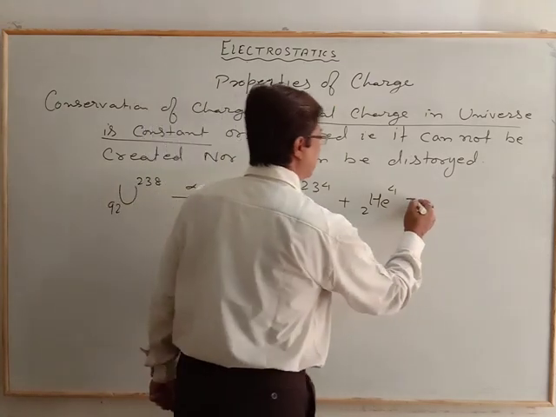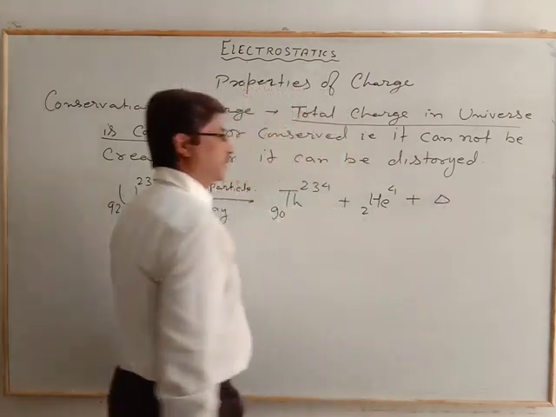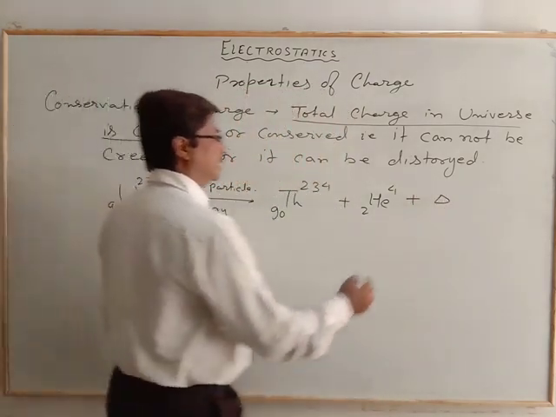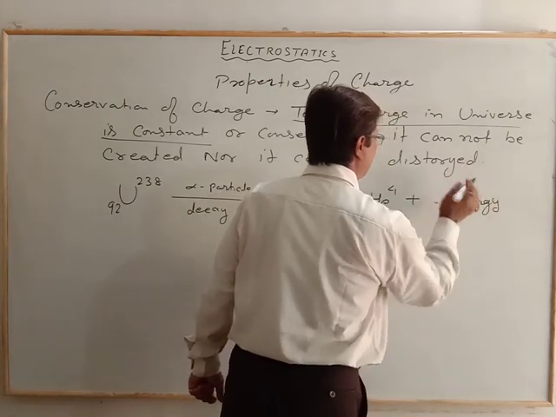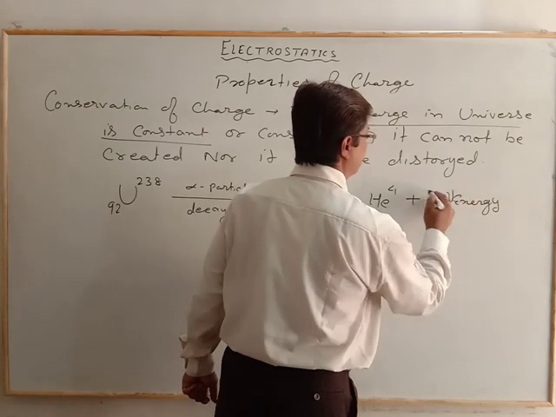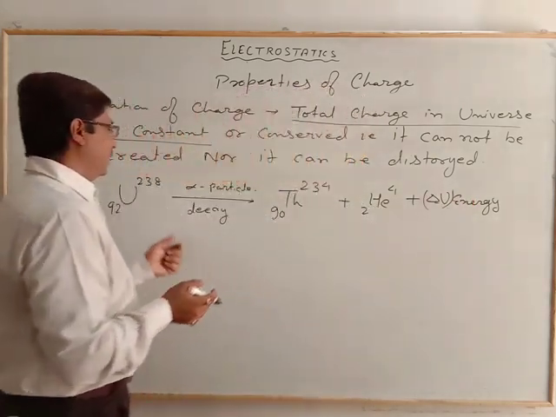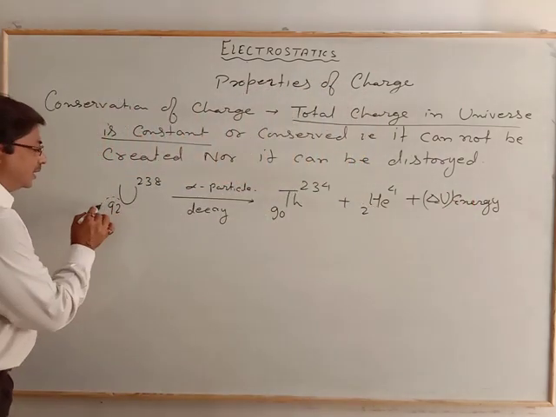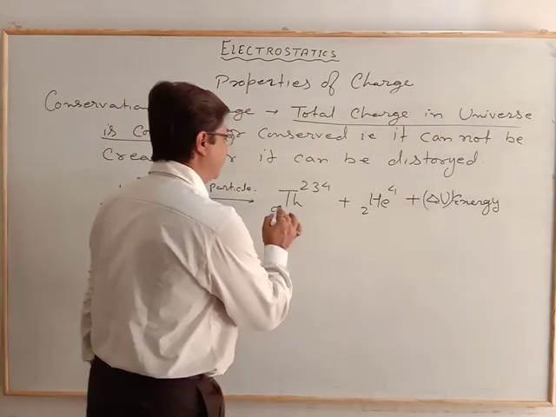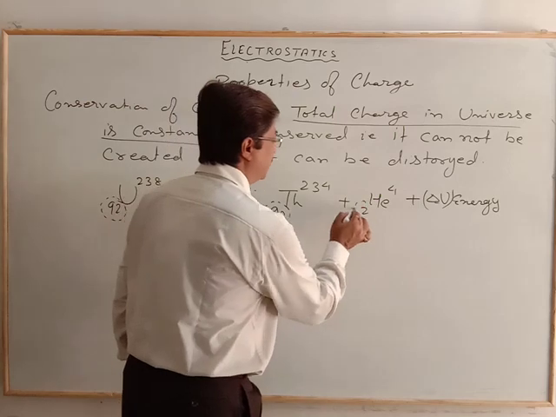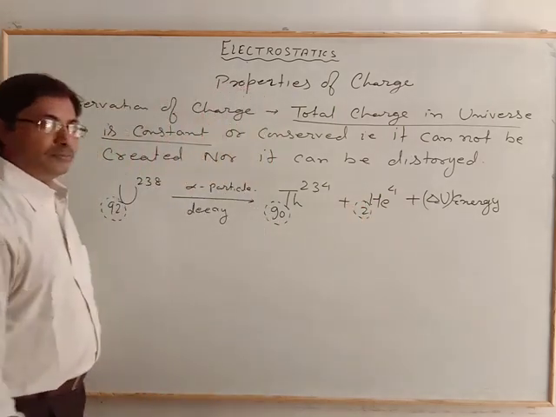What we observe here is that the charge earlier is the same as after the reaction: 90 plus 2, it is 92.